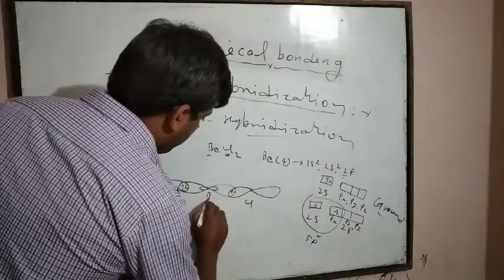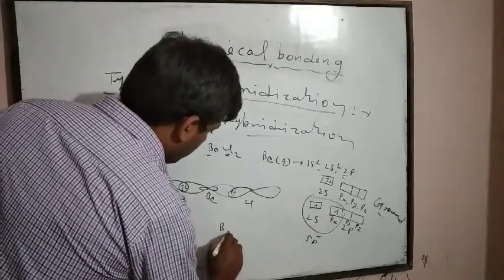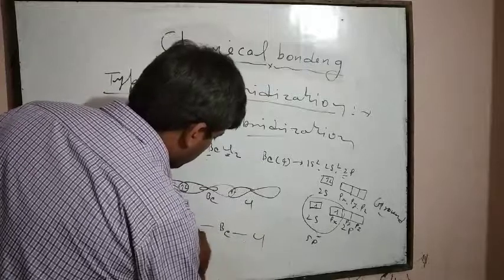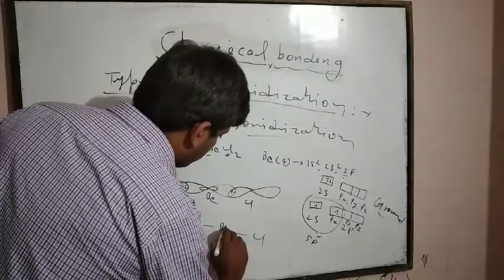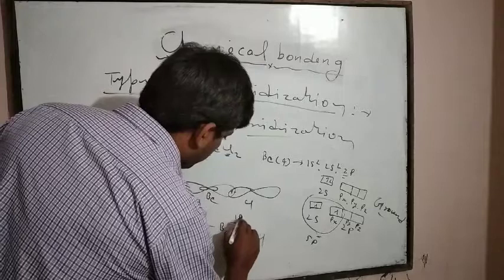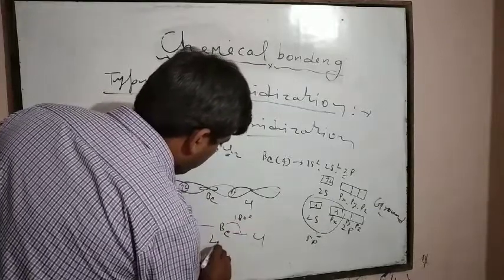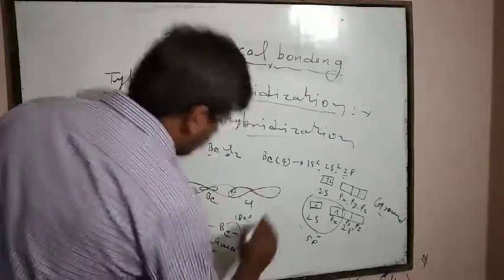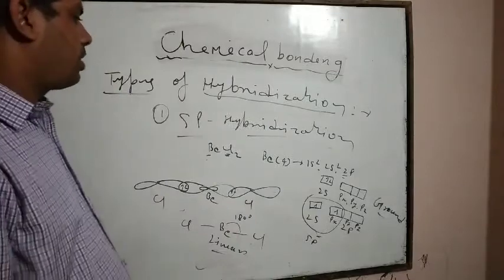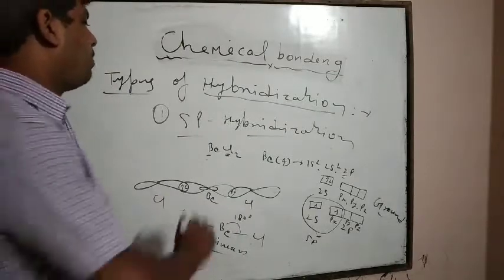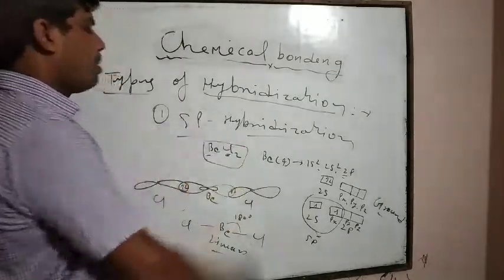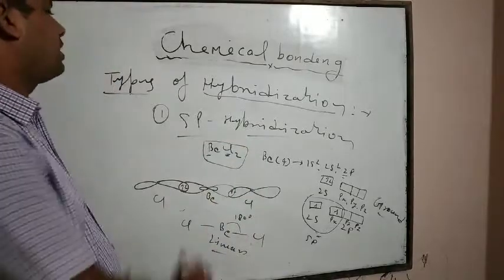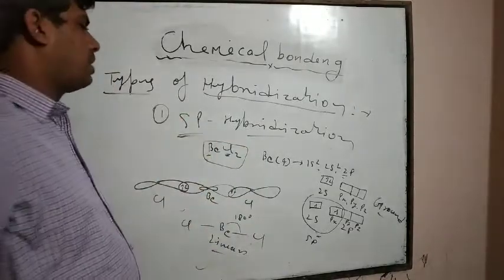This one is beryllium, Cl-Be-Cl. Bond angle is 180 degrees. This is a linear structure. So BeCl2, beryllium chloride, shows sp type of hybridization.